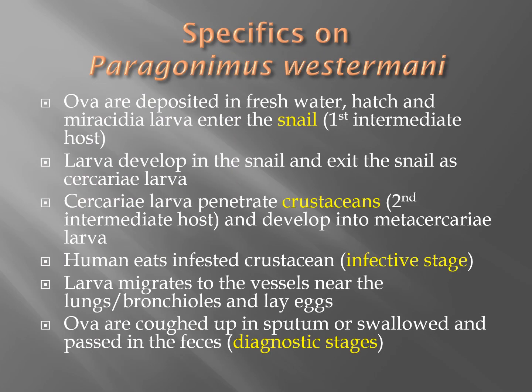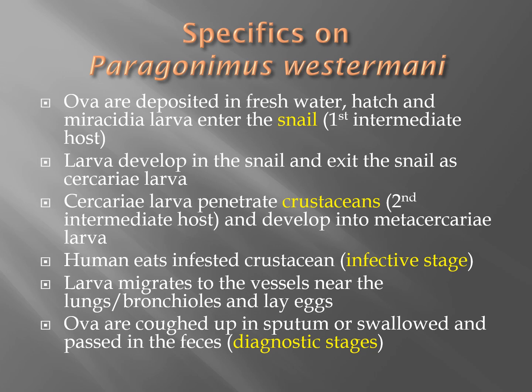Paragonimus westermanni is the oriental lung fluke. The ova are deposited in fresh water, and they hatch into miracidia larva, which enter the snail, and that's the first intermediate host. That's the feeding larva. This happens to be a fluke that is endemic in the Far East, Africa, and South America.